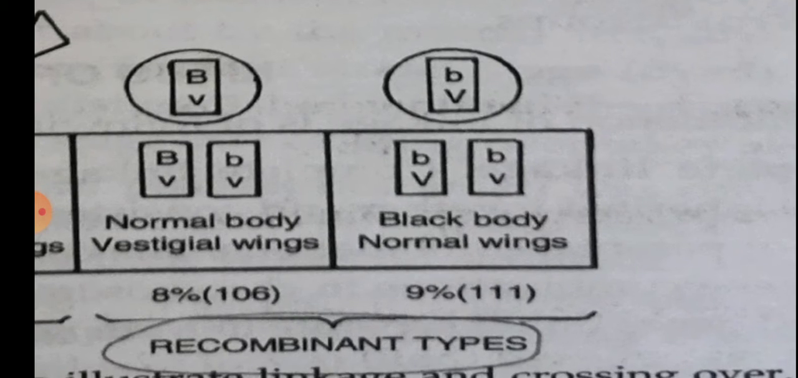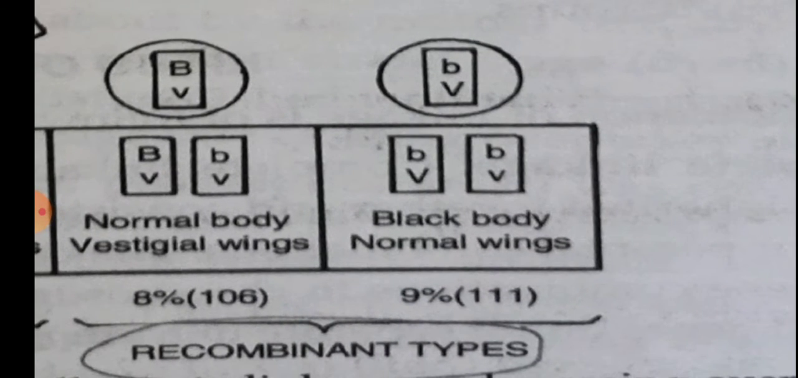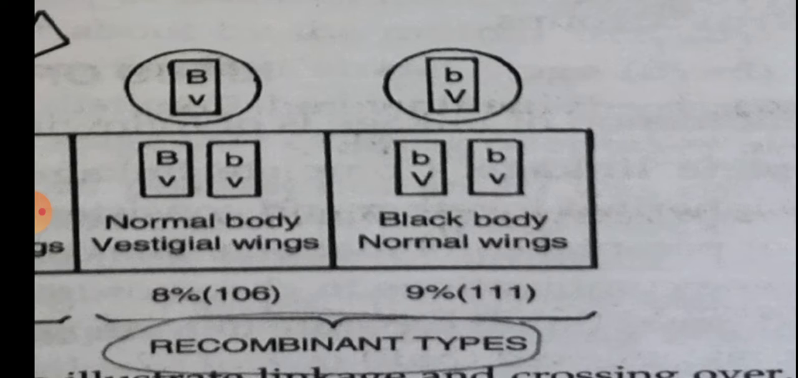And in the next ones, these recombinants, with one dominant and one recessive character, such as normal body and vestigial wing, only 8% of organisms had this. In the same way, black body and normal wing, one dominant and one recessive character, only 9% of offspring had this recombinant type.